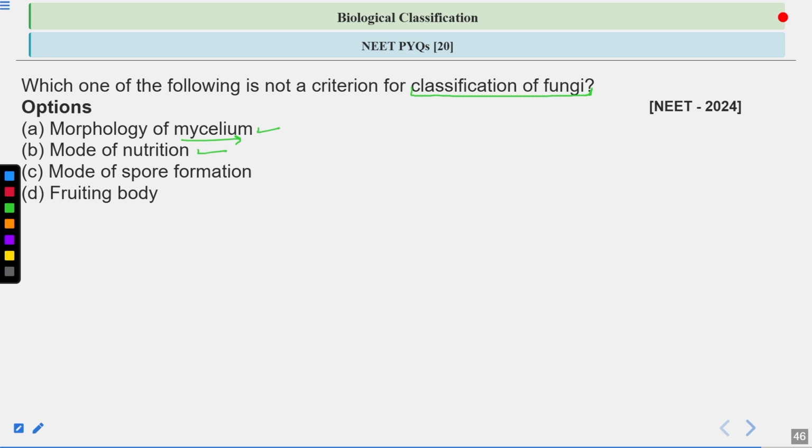Another mode of nutrition is heterotrophy. Heterotrophs obtain nutrients from other organisms. The third one, option C, is the mode of spore formation. How the spore is being formed here. So there are asexual spores and then there are sexual spores also. The mode of spore formation, and fourth is the fruiting body. Like in Ascomycetes, ascocarp is produced. In Basidiomycetes, basidiocarp is produced. So what would be the correct answer for this question?